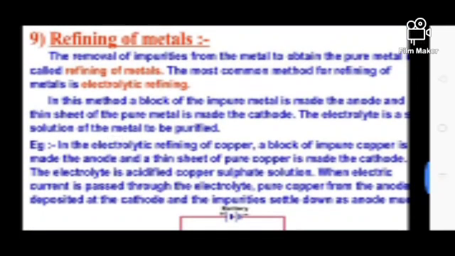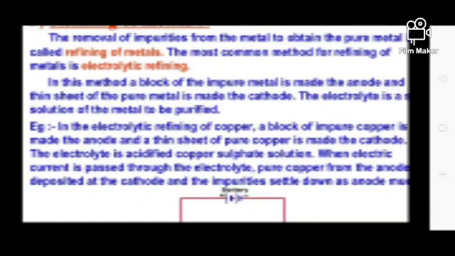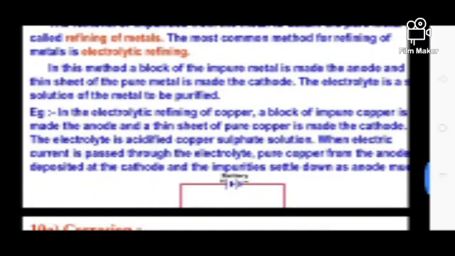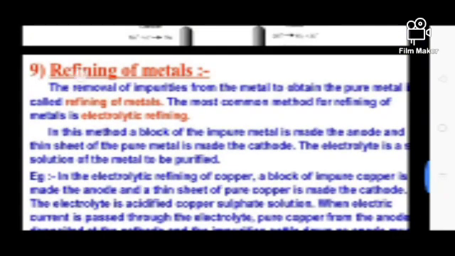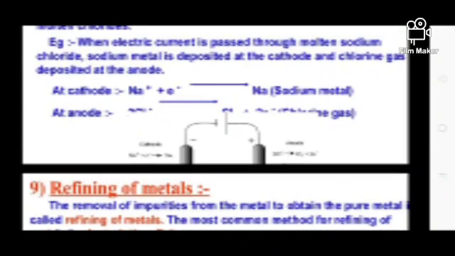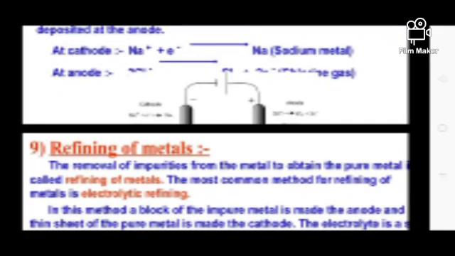After that, the refining of metals. Removal of impurities from metals to obtain the pure metal is called refining of metals. The most common method for refining is electrolytic refining. In electrolytic refining, only pure metal is deposited at the cathode. I am saying the sodium metal is deposited at the cathode end, because it is positive in nature and is deposited at the negative end.